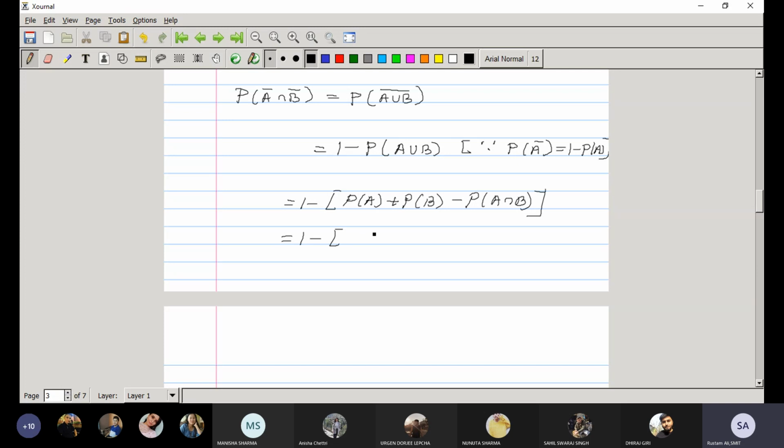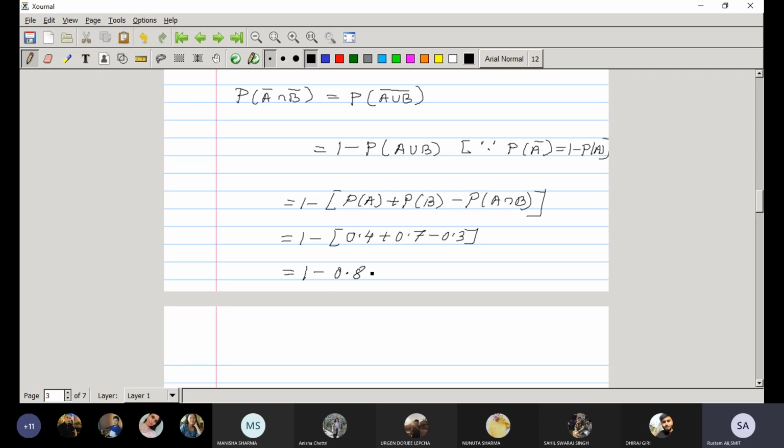1 minus probability of A, which is given as 0.4, plus 0.7 minus 0.3. So ultimately what you'll end up with? What will you get? 0.8, I suppose.